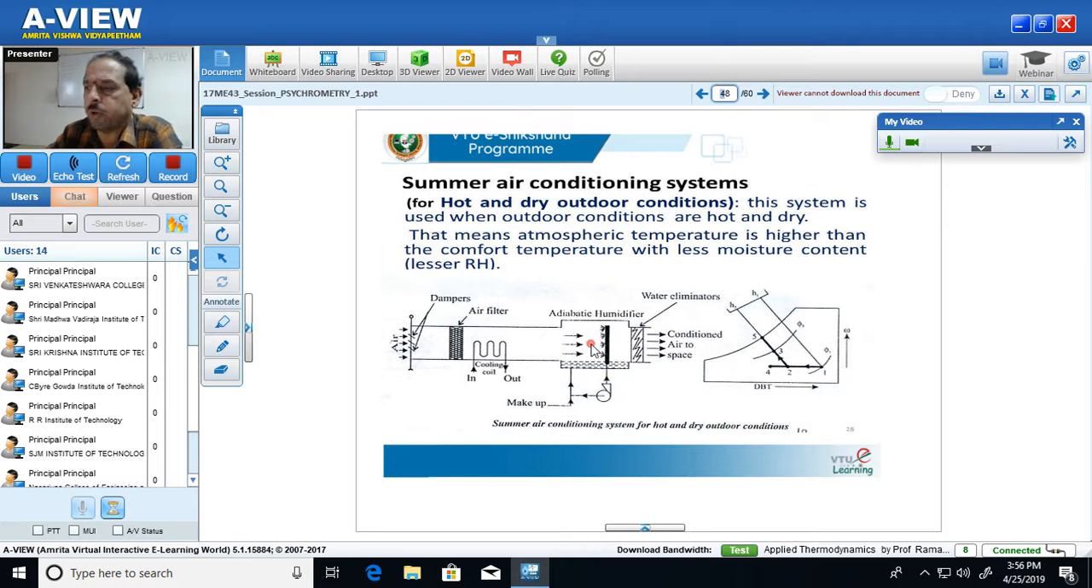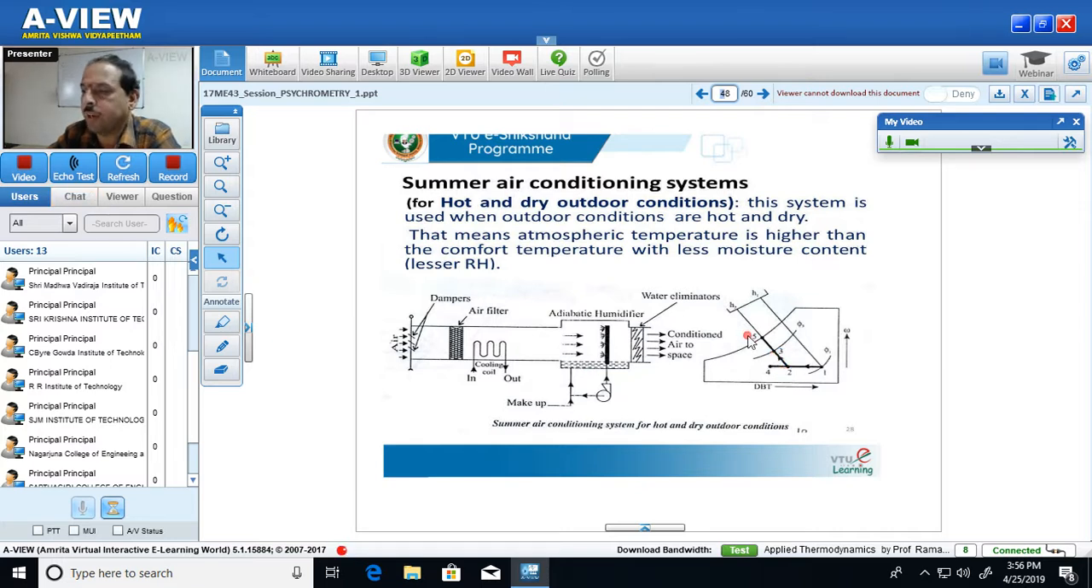In the adiabatic humidifier, water is sprayed with the help of perforations, with the help of a liquid pump. So water is sprayed to the incoming air. Due to the spraying of water, the specific humidity of air increases, and even the relative humidity of air also increases. But this is done without change in the heat content in the air. That means this process we call adiabatic humidification, process 2 to 3. During this process, there is no change in enthalpy, only the specific humidity increases.